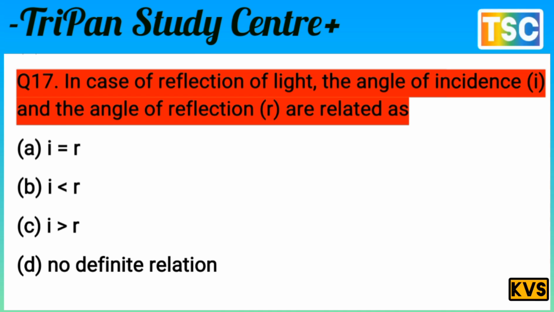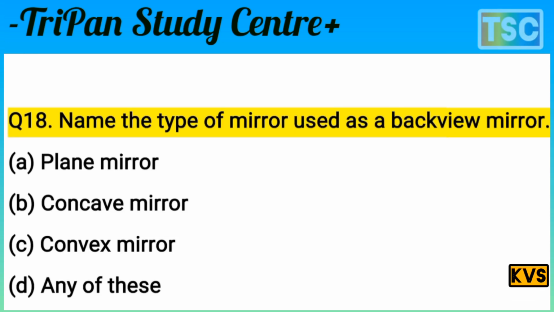You know that the question is very clear. Our answer is here. The relation between the two, I and R, is equal. It means I is equal to R. Option A is correct. The angle of incidence equals the angle of reflection. Both are the same. It means the A option is correct. Let's see the next question here. Next question on your screen.